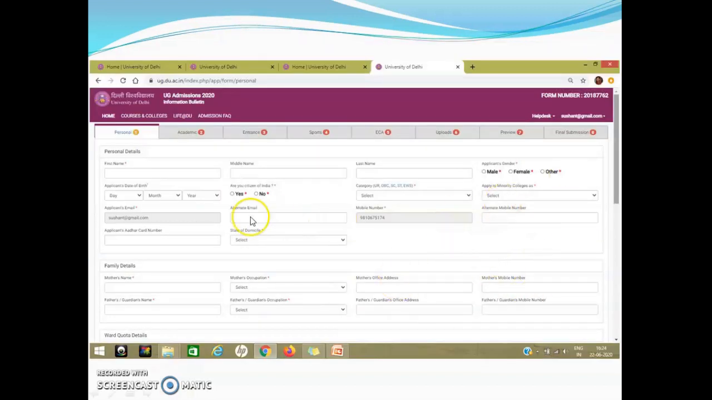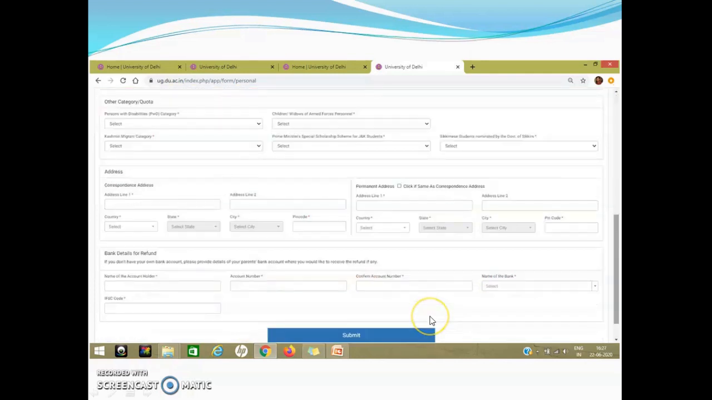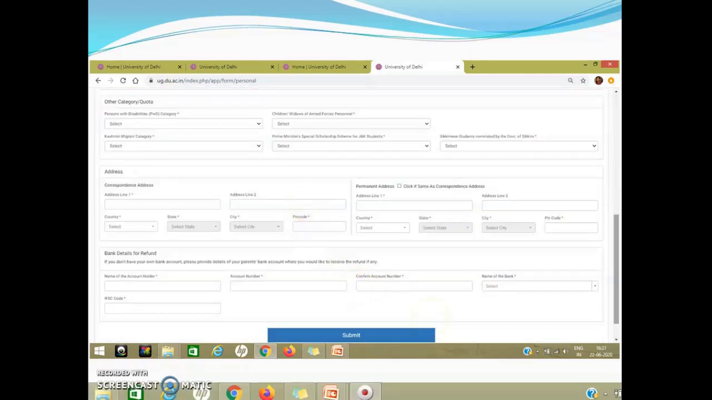Now you come back to this registration form. Fill in your email ID, alternate email ID, mobile number, Aadhaar card number, state of domicile, your mother's name, occupation, and other details. On the lower side, certain other categories are mentioned, like persons with disabilities, children or widows of armed force personnel, Kashmiri migrants, Prime Minister's Special Scholarship Scheme for Jammu and Kashmir students, and Sikkimese students nominated by the government of Sikkim. If you want to avail any other reservation, you can just click it right here.